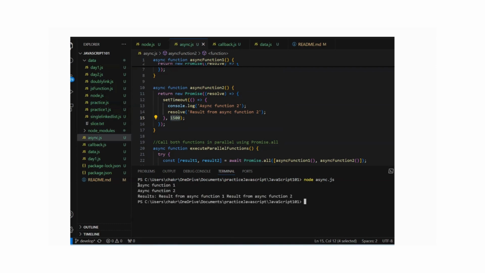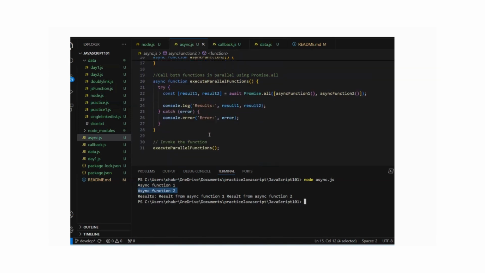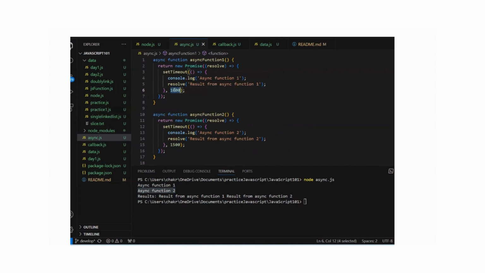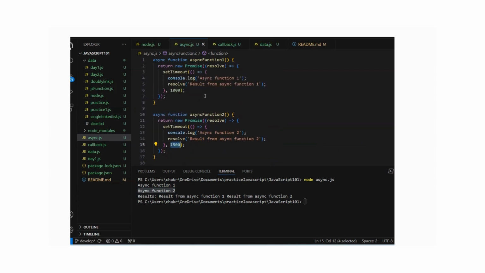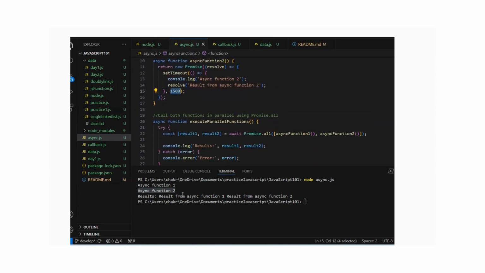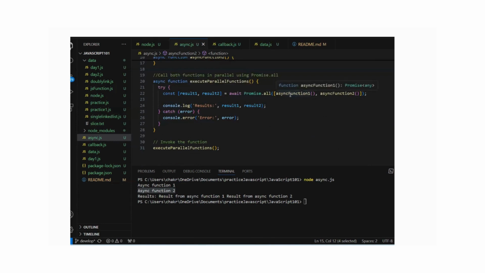Yeah, so it prints first async function 1, then async function 2, and in the third it is calling this functionality, invoking this particular function and getting the result. The results, result from async function 1 and result from async function 2, are printed last. Async function 1 prints earlier than async function 2 because I put a smaller timeout: the delay is 1000 here, and in the second example the delay is 1500. So that's why the 1000 prints earlier and the 1500 prints later, and after that it processes both functions and prints the result.